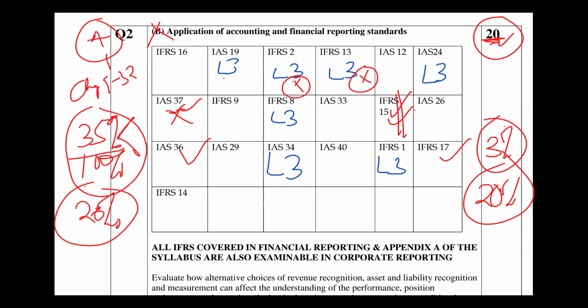Are you good? So that is it here. 1, 19, 2, 13, 24, 8, 34 and 1. They are all the level 3 standards, and he says we should study all of these. He has done all with us. So we should study all of these because we can be tested on all of them, as they are strictly level 3 standards. Then other standards like borrowing costs and grants, we can add to what you are learning.